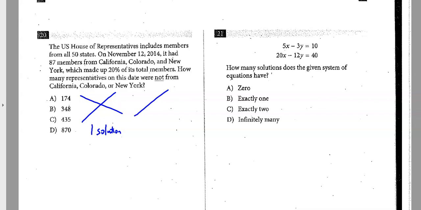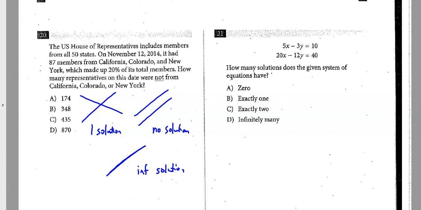Sometimes you graph one line, you graph the second line, and they're parallel. So there's no solution. And then sometimes you graph the line and you graph the other line, and they're on top of each other, and it's the same line. And that means that there are infinite solutions. Since this is on the graphing calculator section, if you had a graphing calculator, this would take a long time, because on the TIs that I'm familiar with, you have to put them in slope-intercept form. So you'd have to rearrange all those, then graph them. So it's actually a lot easier the way I'm about to show you.